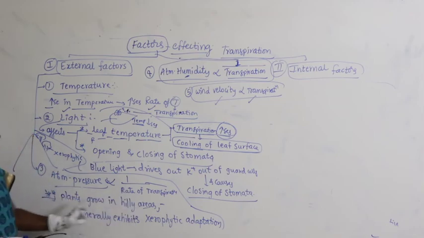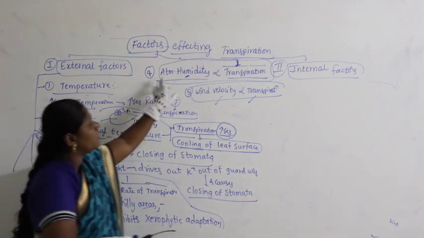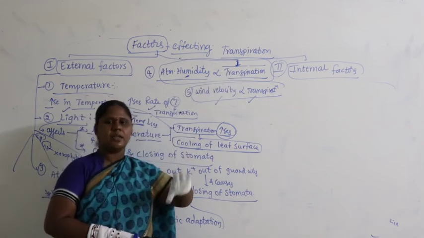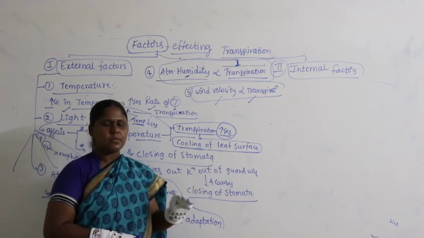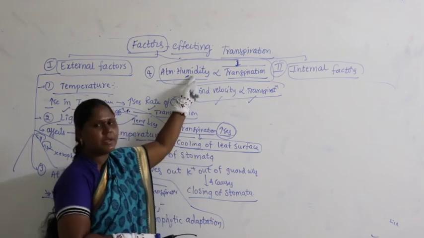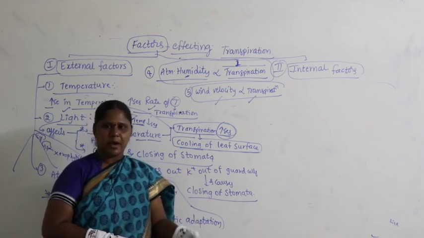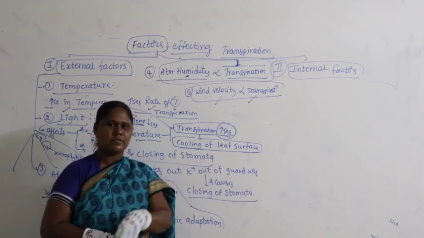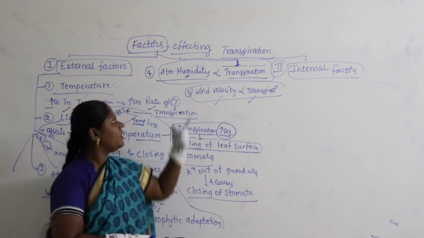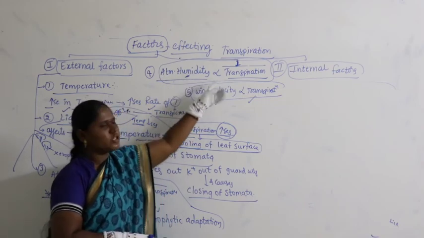That is the reason why plants that grow in hilly areas generally exhibit xerophytic condition. Then atmospheric humidity is also inversely proportional to the rate of transpiration. Early in the morning, late in the night, in guttation we studied root pressure. Early in the morning you can see water droplets on the surface of the leaf, because the atmosphere has more humidity, more moisture content. It will not take water from the leaf stomata, so whatever water is there will fall on the leaf surface, and you can see the droplets. So, we studied what is called guttation, exudation and all that, right. When humidity is more, transpiration is less; when humidity is less, transpiration is more.